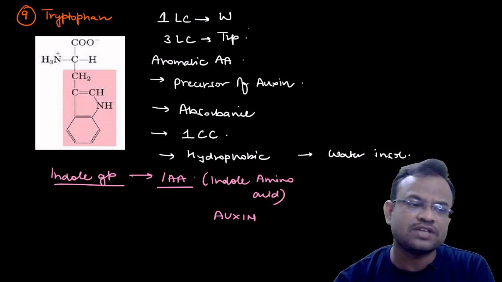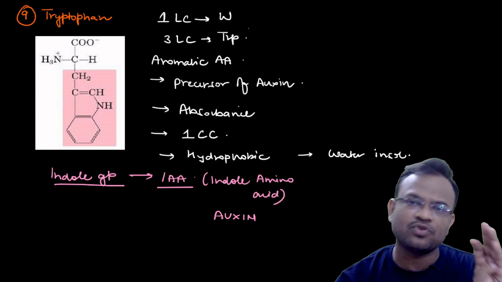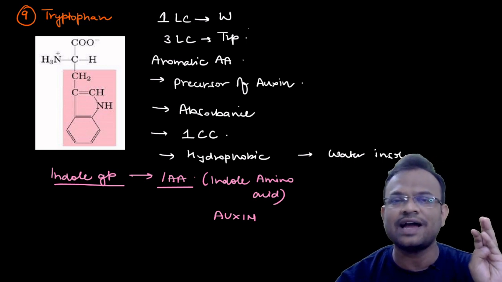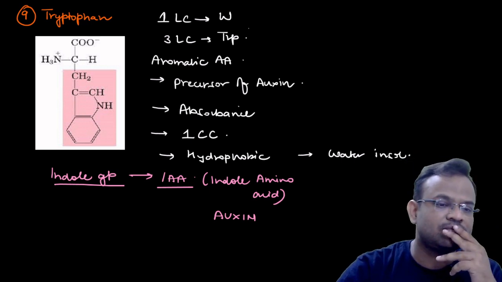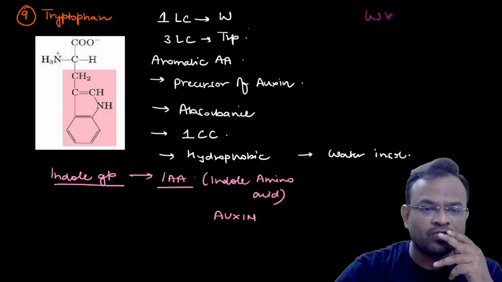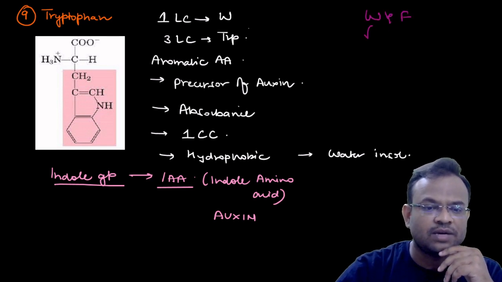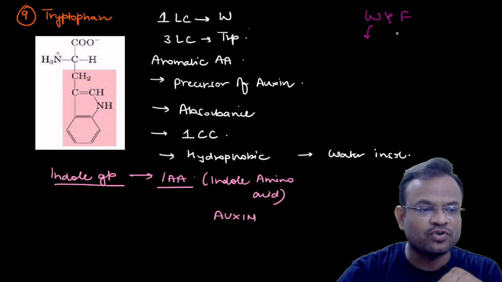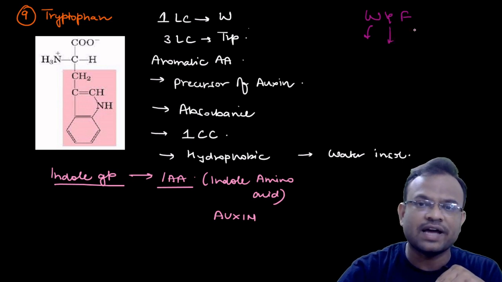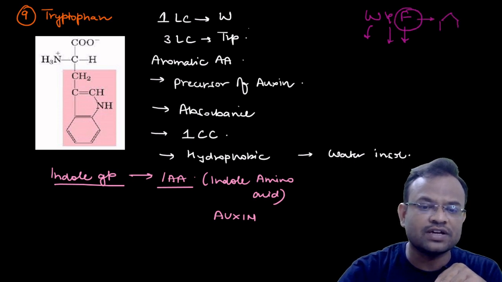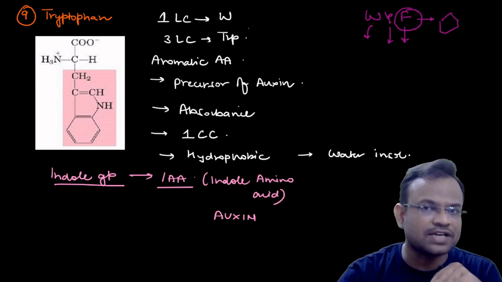The last example is tryptophan. Again, I told you tryptophan, phenylalanine and tyrosine. Let me just write them down. W, Y and F. W means tryptophan, Y means tyrosine, F means phenylalanine. We have already studied phenylalanine, and we have said that it was having a methyl benzene group attached to it.